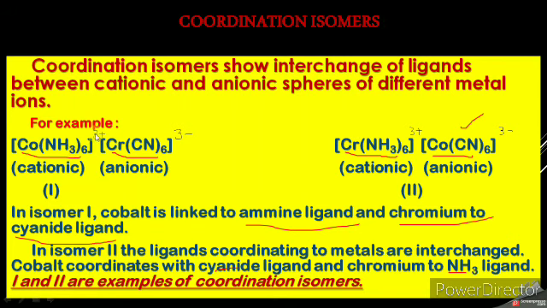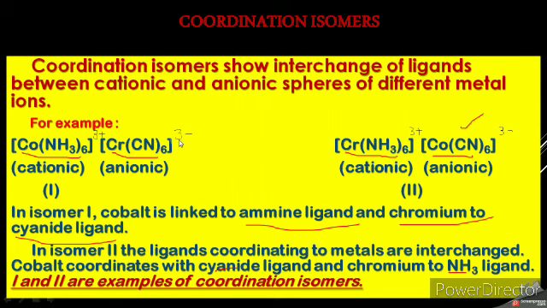Ammonia is a neutral molecule, so cobalt is 3 plus. The anionic complex is [Cr(CN)6] 3 minus; cyanide is 1 minus, 6 cyanides carry 6 minus, chromium is 3 plus, so the charge is 3 minus. So the 3 plus of the cationic complex is balanced with the 3 minus of the anionic complex, so there is no net charge. You can write it without charge, but for your understanding I have written the charges. So this is the first isomer.